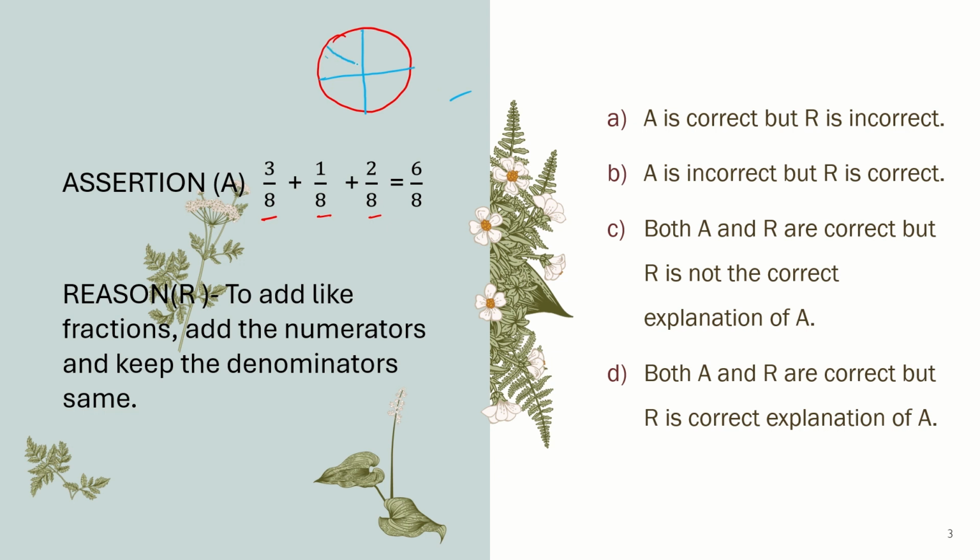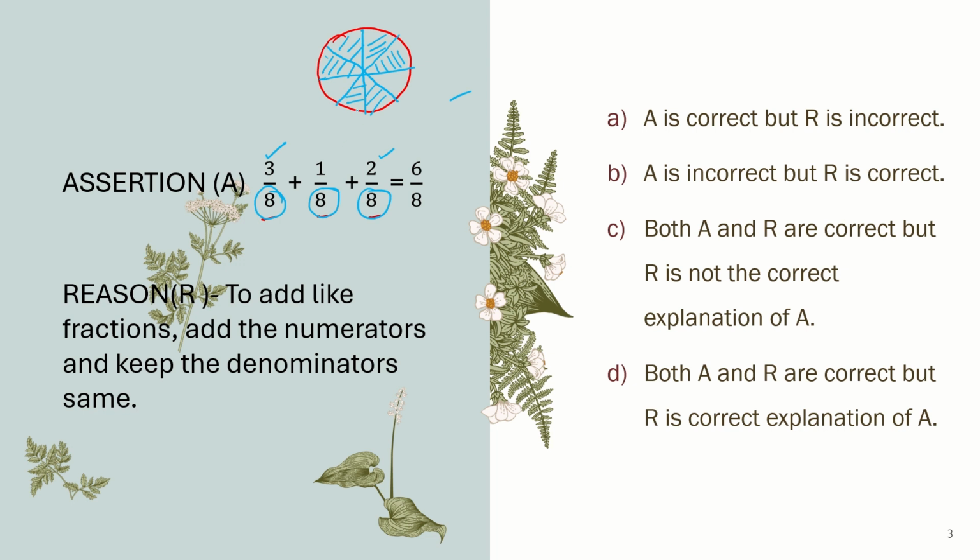and then like this. Okay, I have divided this round piece into 8 equal parts, as the denominator tells you the total number of equal parts. Now in the first case it is written I have three parts out of 8, so I'm going to shade these 3 equal parts, 1 2 3, plus one part out of 8 means again one part is shaded out of 8. In the third case it is written 2 parts out of 8, so again I am going to shade these two. It is not necessary to take adjacent ones; you can take any two portions.